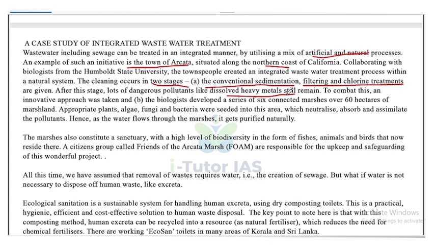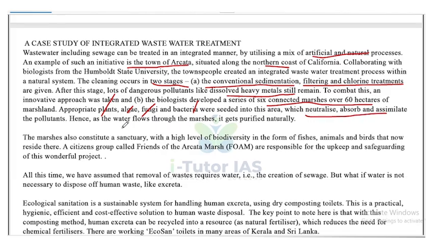So, to combat this, an innovative approach was taken by the biologists. They developed a series of 6 connected marshes over 60 hectares of marshland. Appropriate plants, algae, fungi, and bacteria were seeded into this area, which neutralize, absorb, and assimilate the pollutants.